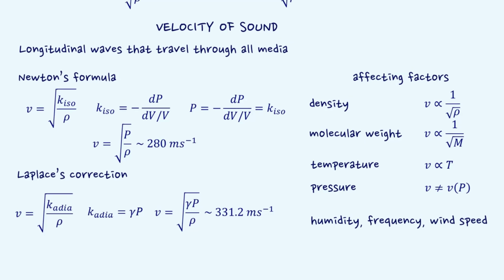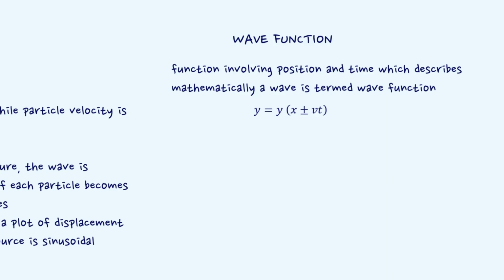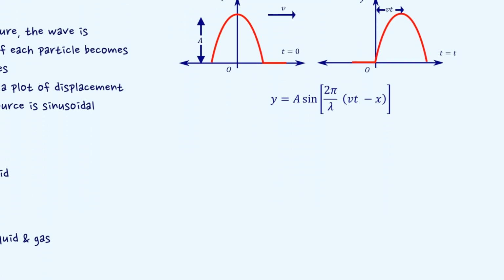The function involving position and time, which describes mathematically the motion of a wave pulse, is called the wave function. The general form of the wave function is y = f(x ± vt). The wave function represents the y coordinate of any point at any time. In the case of a simple harmonic wave traveling along the positive direction of the x-axis, the wave function is y = a sin[(2π/λ)(vt − x)].